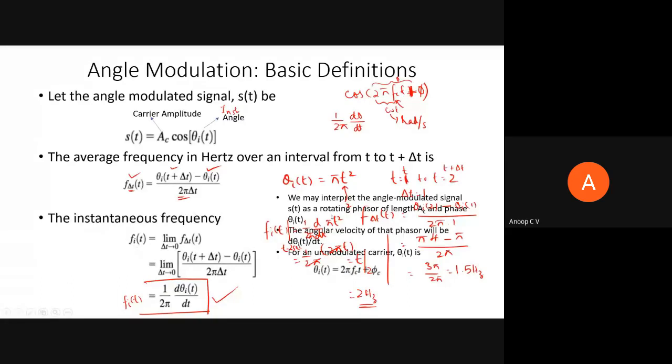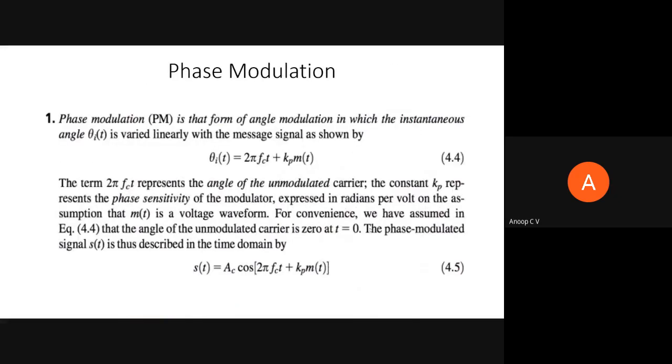So maybe what we can do is this: we may interpret the angle modulated signal S of t as a rotating phasor of length AC and phase theta I of t. So maybe about this, when we discuss narrowband FM, how can we represent it as a phasor? I'll discuss in detail.